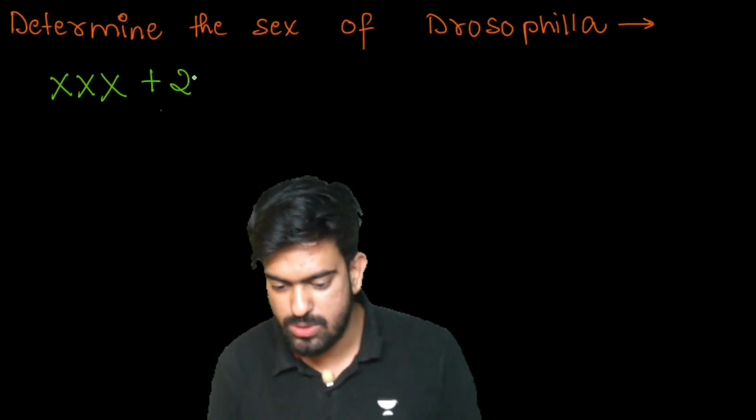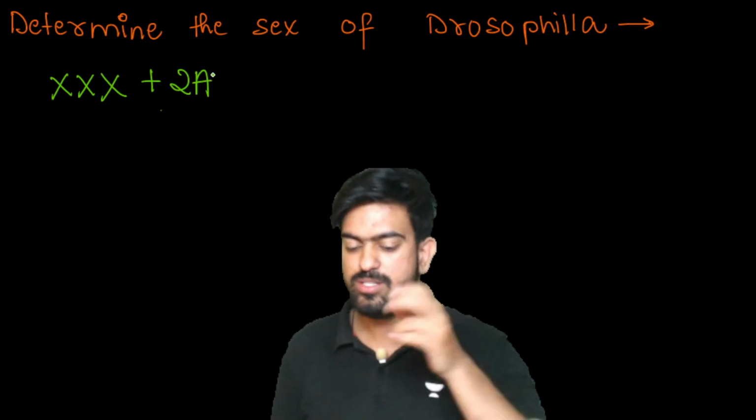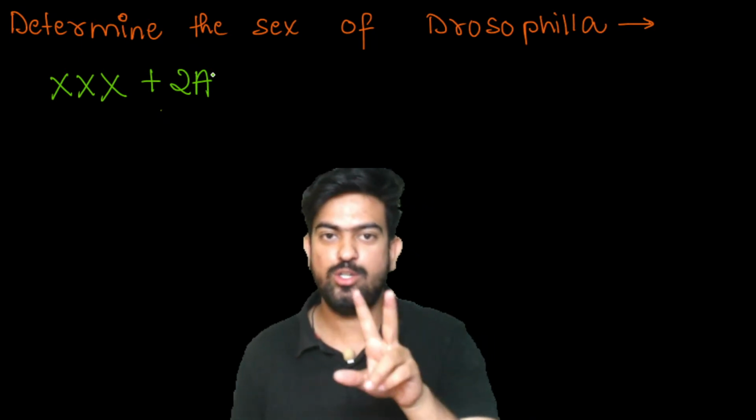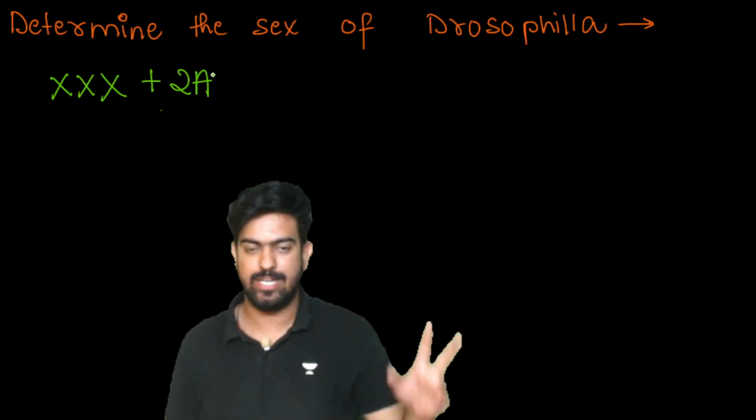Let's suppose the sex chromosome is 3 and autosomes is 2. A represents the autosomes and XXX represents the sex chromosomes.